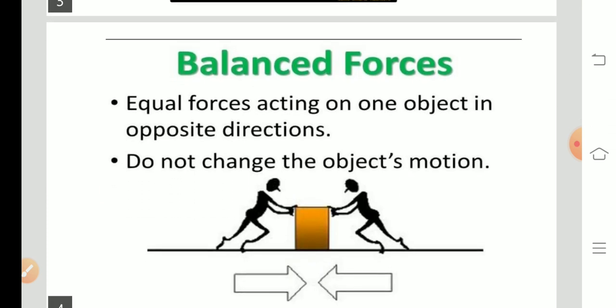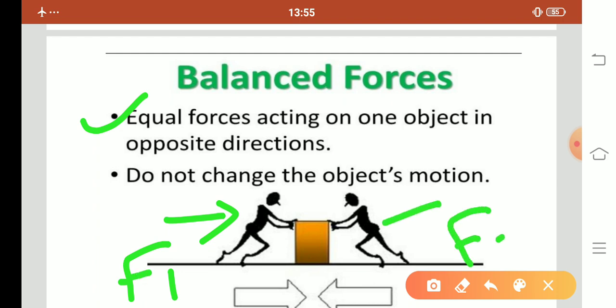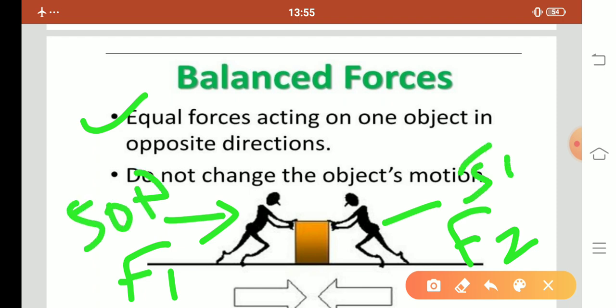Balanced force: equal force acting on one object in opposite directions. For example, one person applies force F1 and another person applies force F2. If both forces have the same magnitude, 50 Newton, but their directions are opposite.